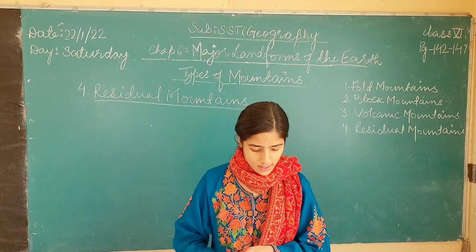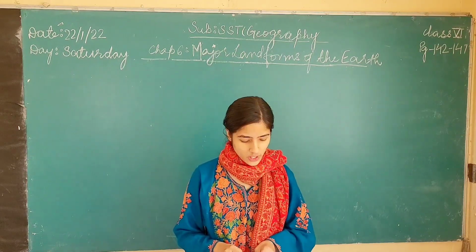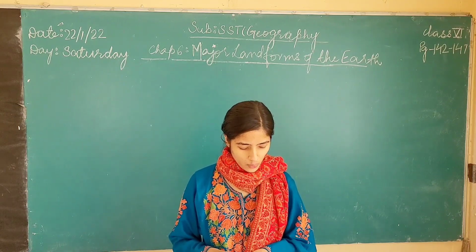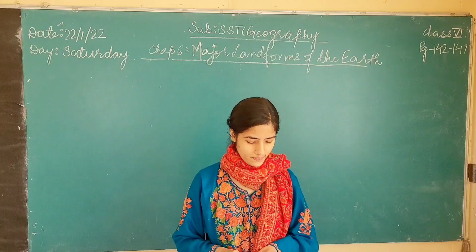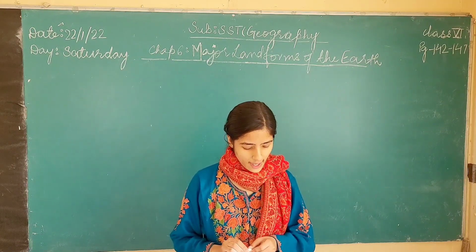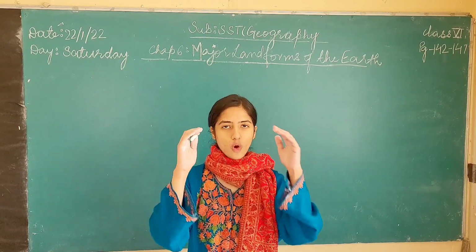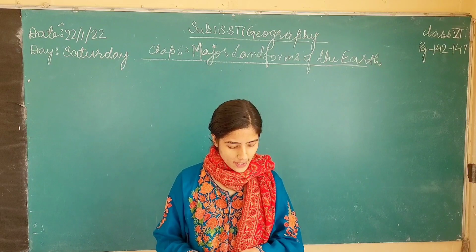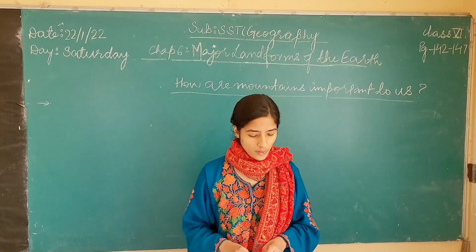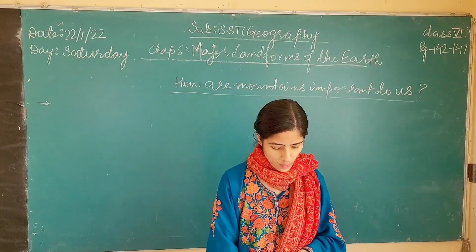Now the next one is, how are mountains important to us? See the first point, mountains are abodes of snow. What is the meaning of the word abode? Abode means a home. So mountains are the home of snow. They are capped by glaciers. The glaciers get collected on the top of the mountains. That is why they are also called the abodes of snow or home of snow.